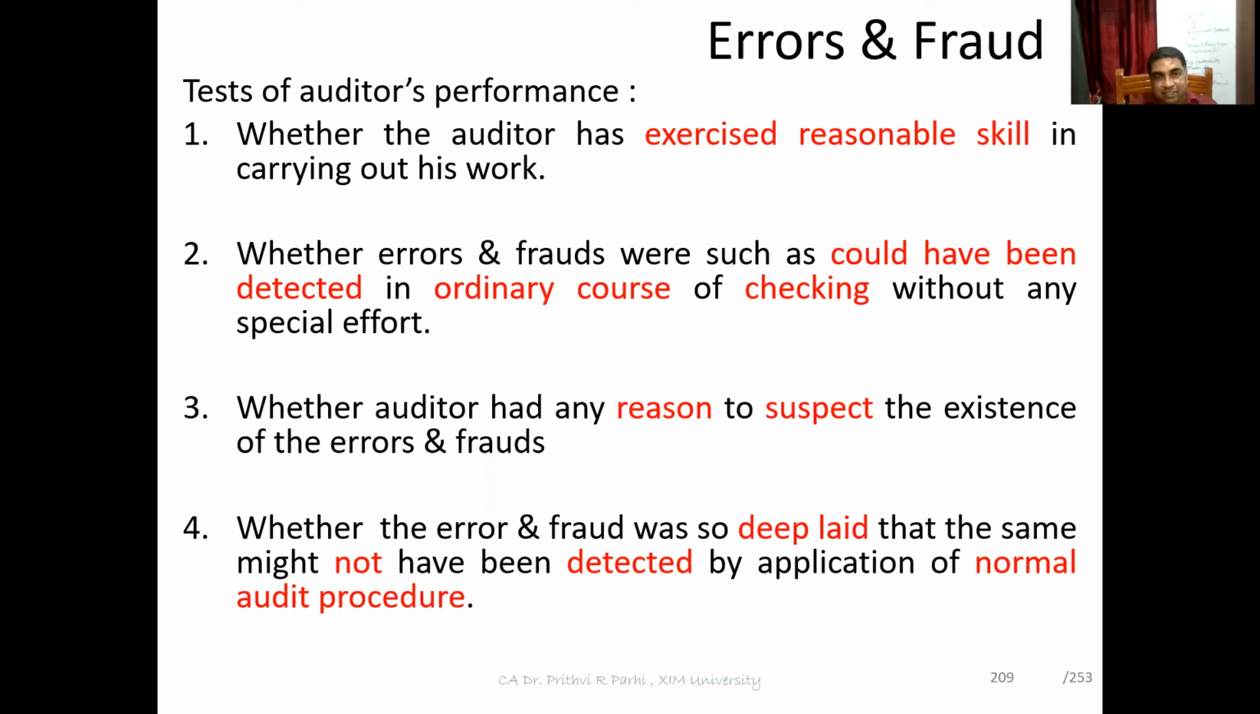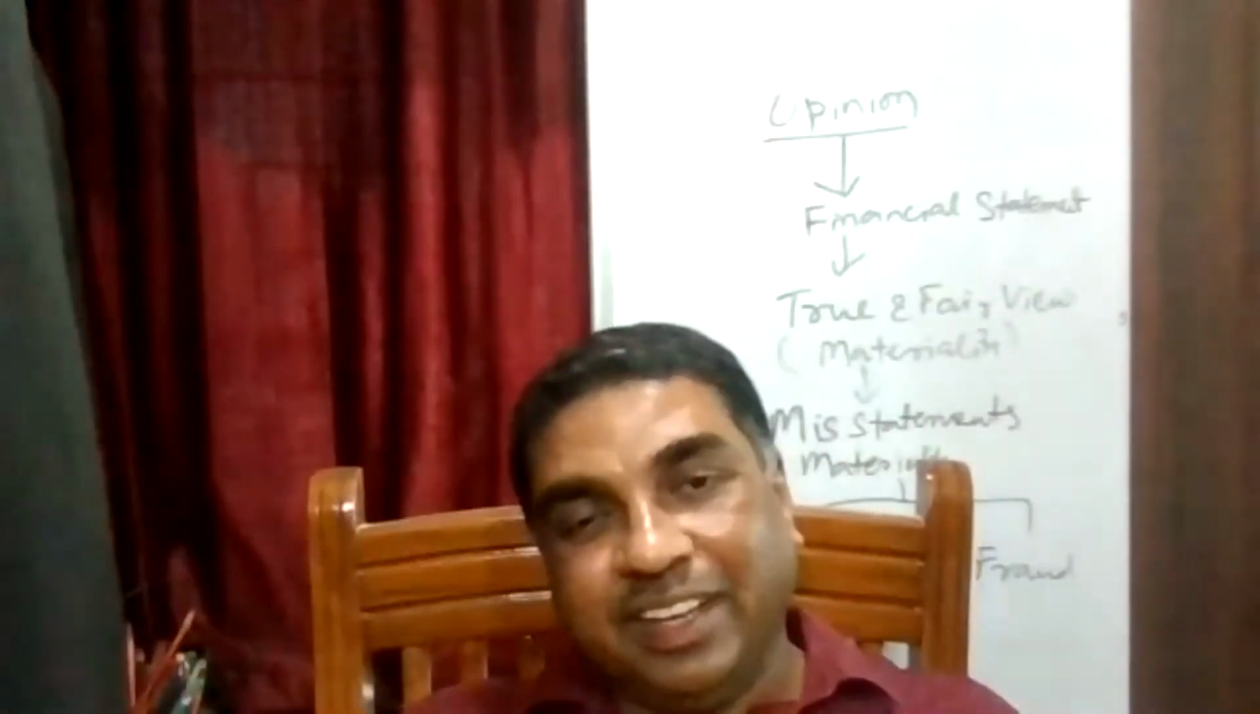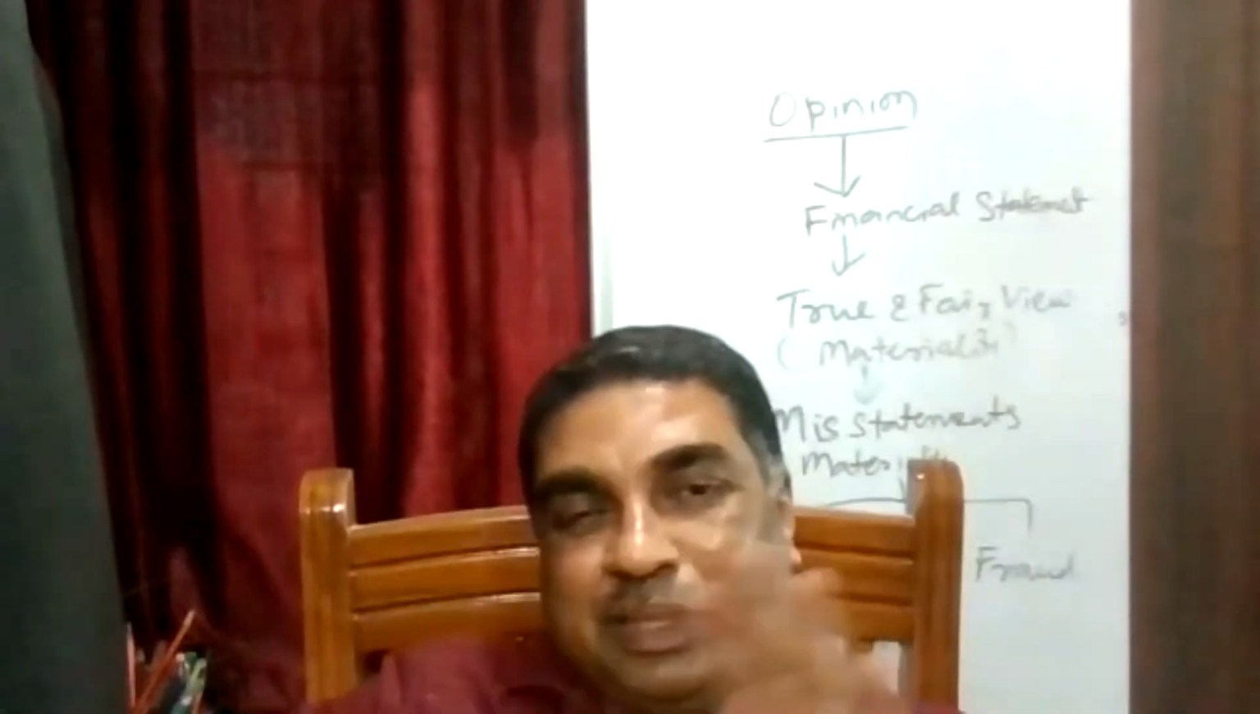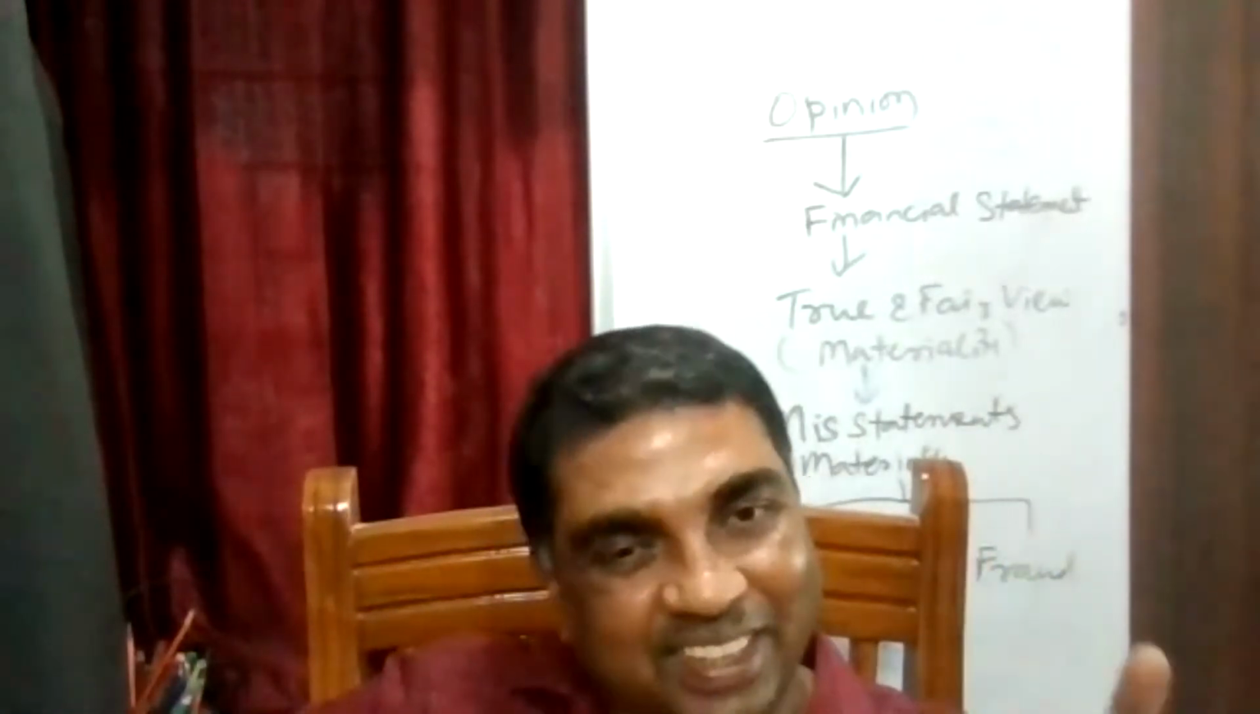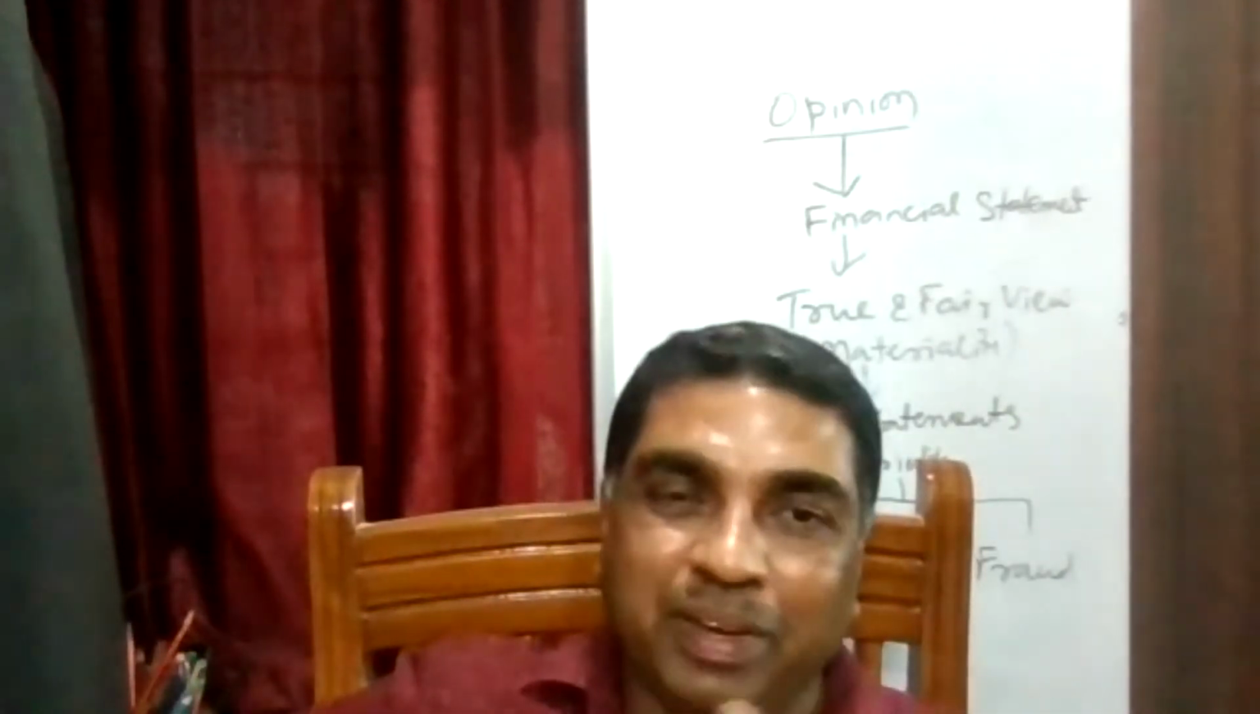Now, point number 3. Whether the auditor had any reason to suspect the existence of the error and fraud. Yes, this is a very interesting thing. Is there a reason that the auditor should have suspected? There is some error and fraud. Okay, there is a reason to suspect, but the auditor has still not suspected. In that situation, the auditor is negligent. But if there is no reason to suspect, then the auditor cannot be held negligent. Understood?